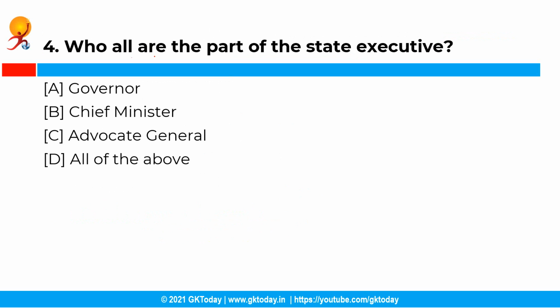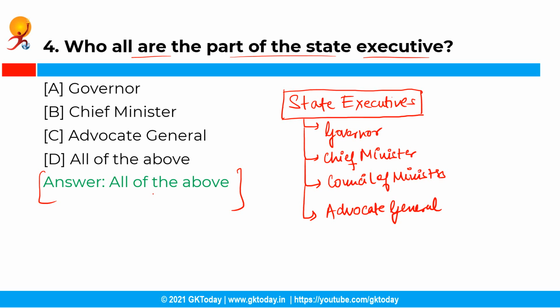So now the question is, who all are the part of the state executive? Now you have the following options and the correct answer is option D, that is all of the above. So all of the above mentioned posts are the part of the state executive. See, the governor, the chief minister, the council of ministers and the advocate general of the state are all part of the state executive. Article 153 to 167 in part 6 of the constitution deal with the state executive. So always remember that state executive comprises of 4 posts that is of governor, chief minister, council of minister and the advocate general of the state.